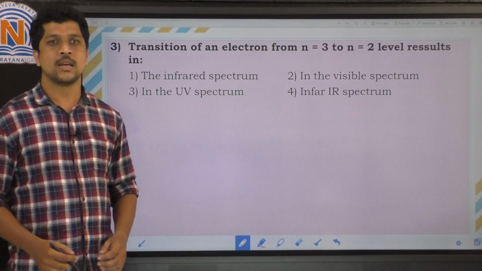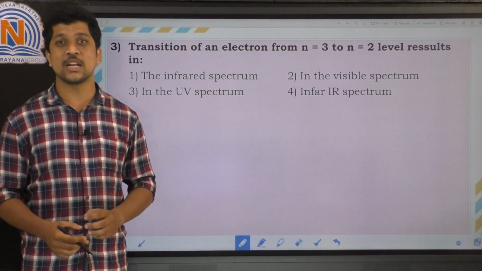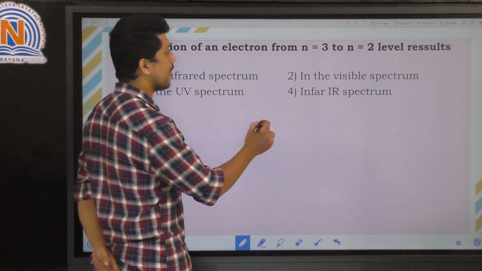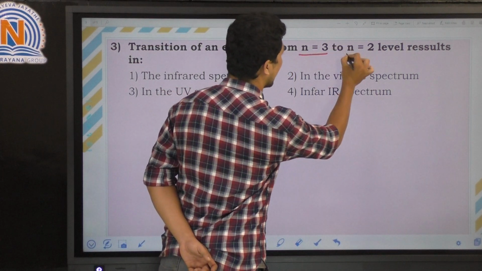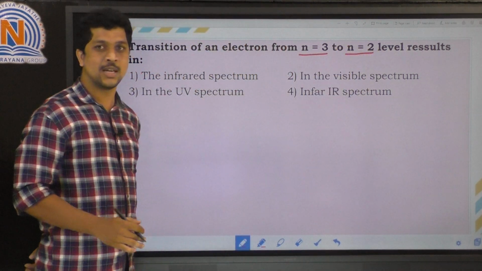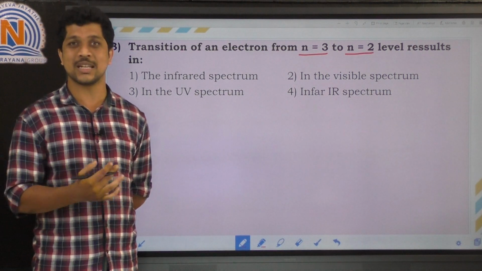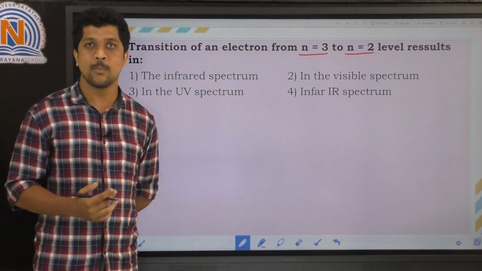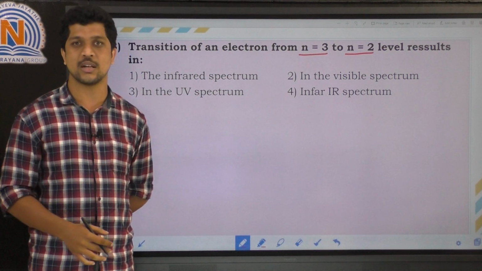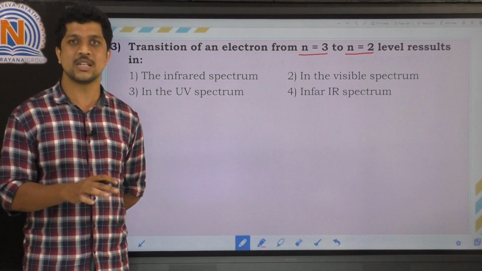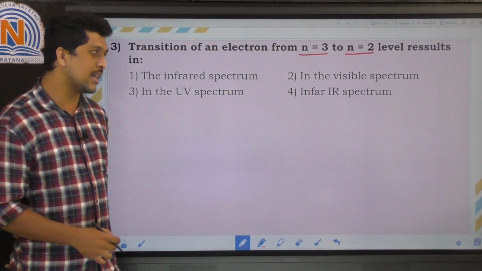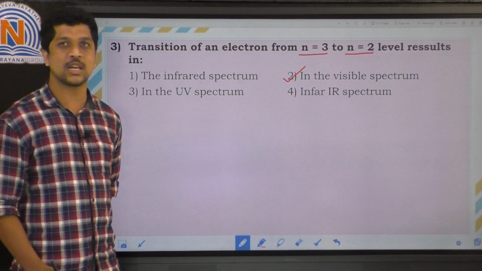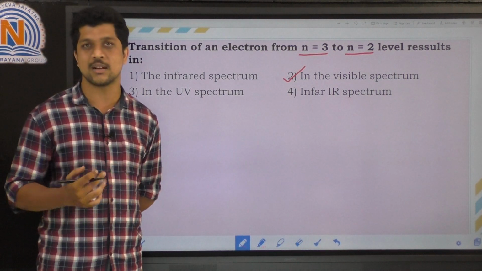Here the question: transition of an electron from n equal to 3 to n equal to 2 level results in, right? So here also they have given two levels, one is n equal to 3, another one is n equal to 2. But here the transition is happening between adjacent levels. This is happening from a higher energy level to a lower one, but the lines are adjacent to each other. So this kind of result we can observe in the visible spectrum. So the correct option is the second option. In the visible spectrum we can observe the transition in adjacent levels.